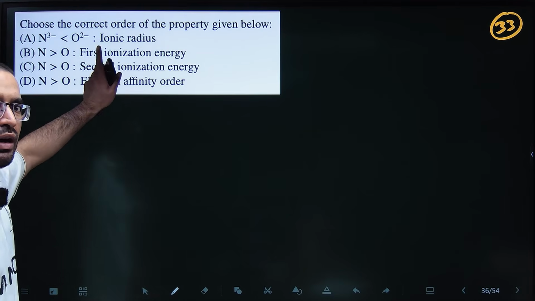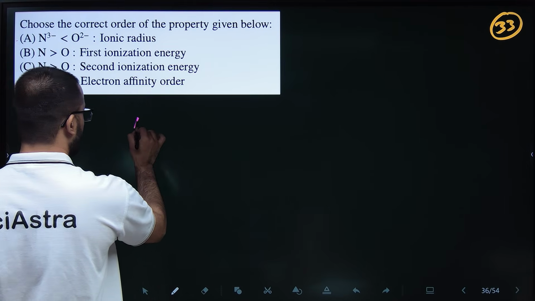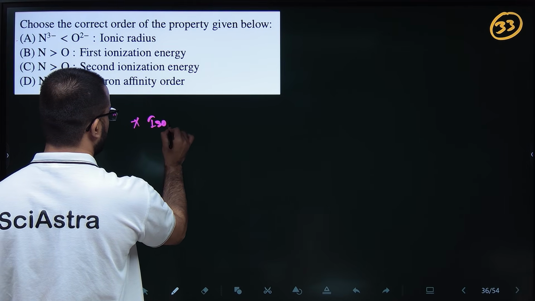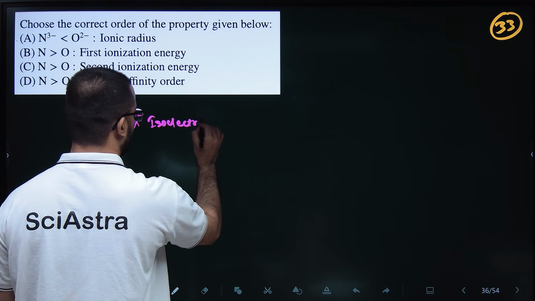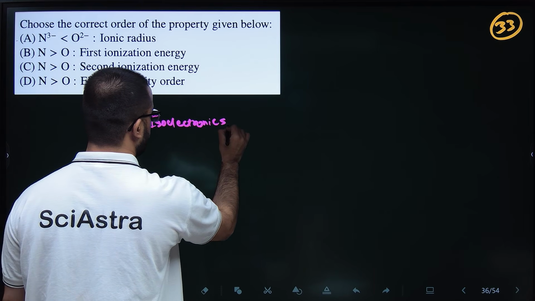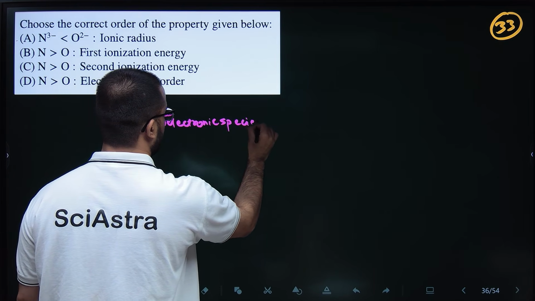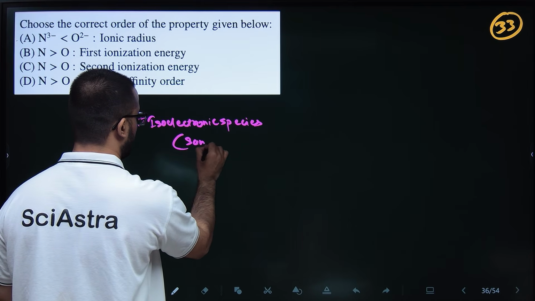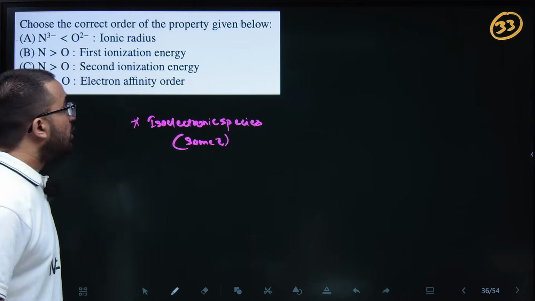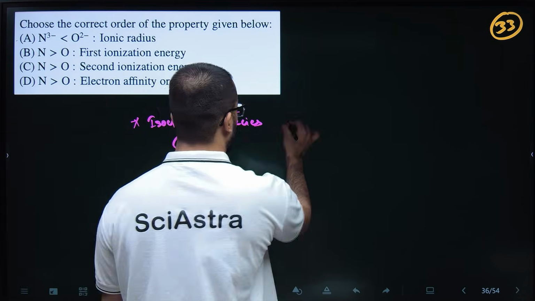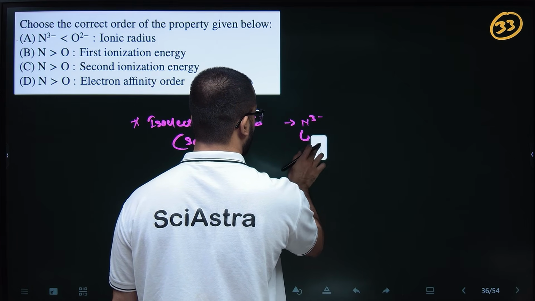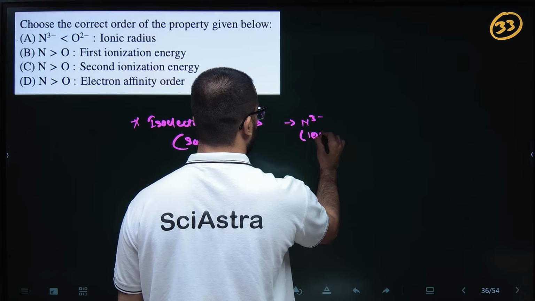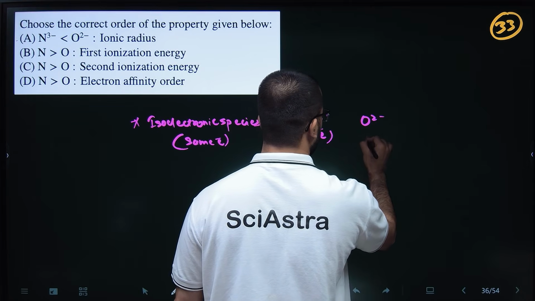Ionic radius, for any isoelectronic species, that is, species with the same number of electrons. Okay, so N3 minus has 10 electrons. Similarly O2 minus has 10 electrons.